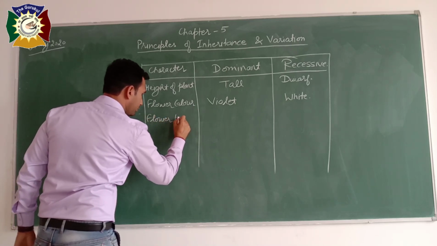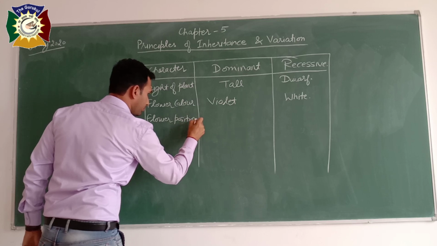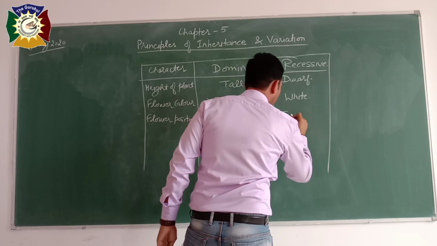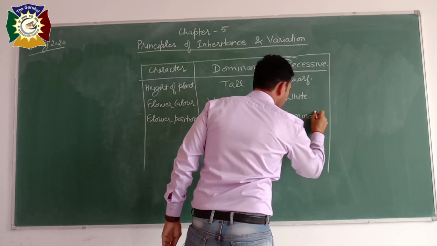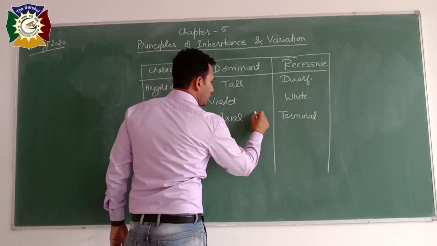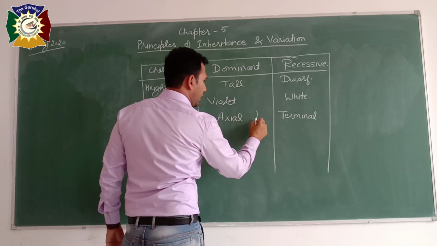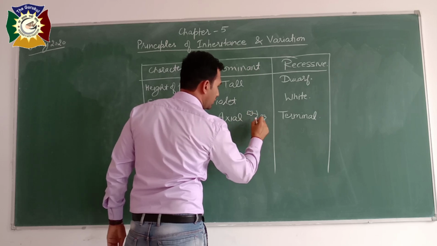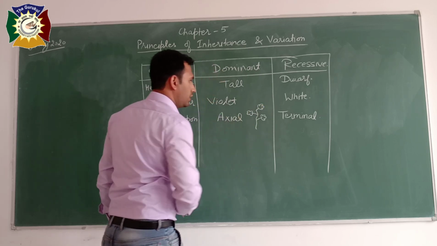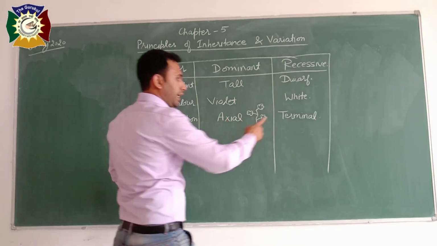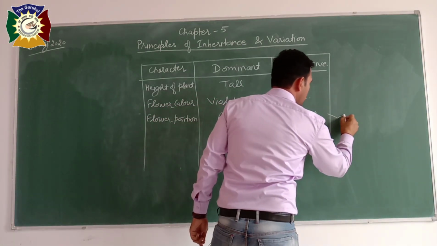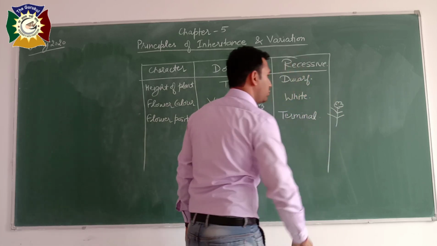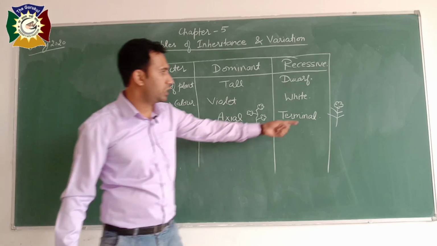Flower position: axial, terminal. Axial or terminal means if this is the plant and these are branches, one flower is here, one flower is here, this type of arrangement. And in terminal, these are branches, but the flower will be at this position only, at the terminal part.